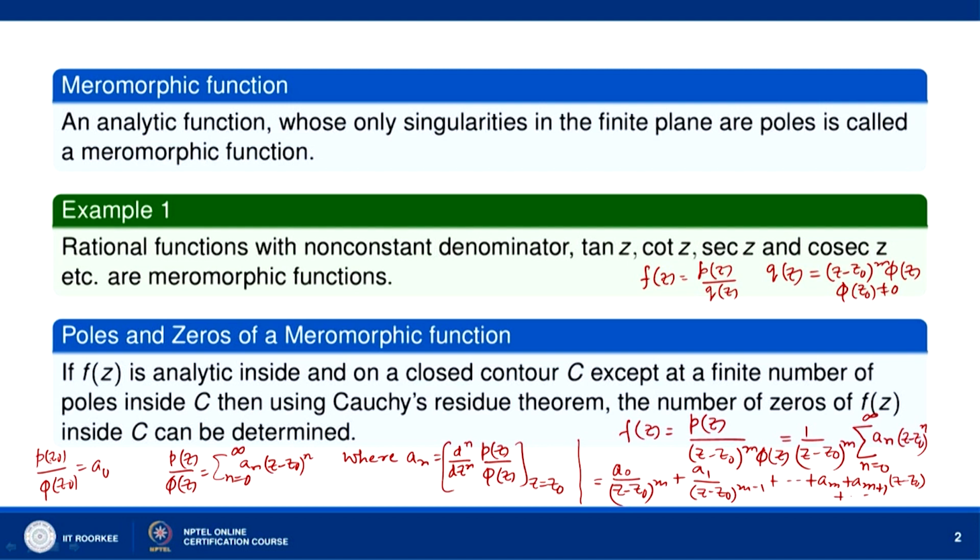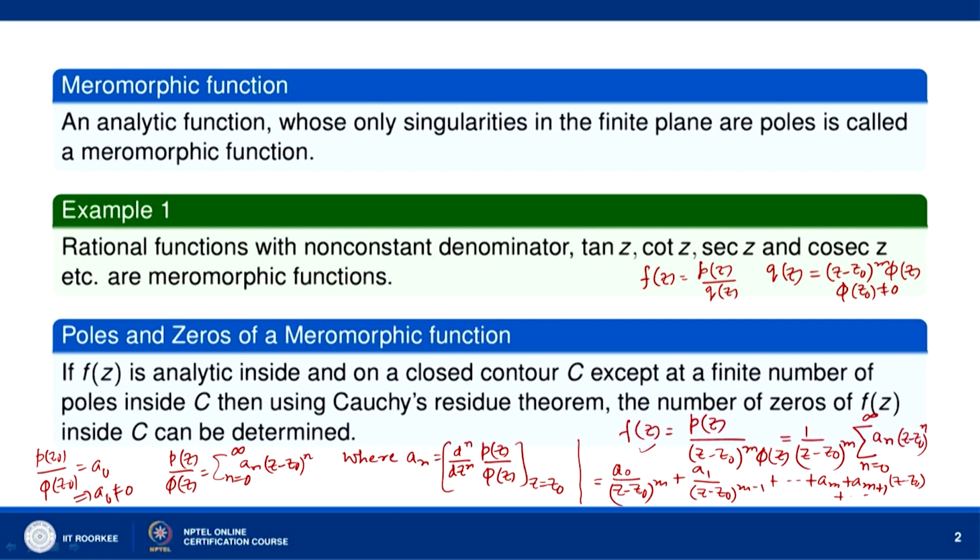Now, p(z naught) over phi(z naught) is not equal to 0, so this implies that a naught is not equal to 0. So, this is the Laurent series of the function f(z). Since a naught is not equal to 0, f(z) has a pole of order m at z equal to z naught. So, if q(z) has a zero of order m at z equal to z naught, then f(z) has a pole of order m at z equal to z naught.